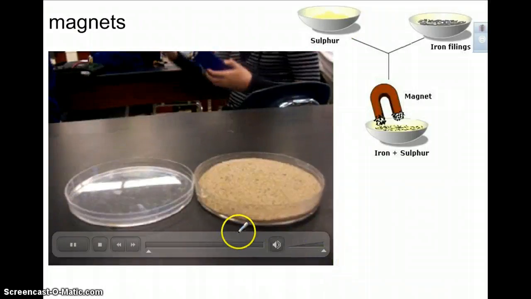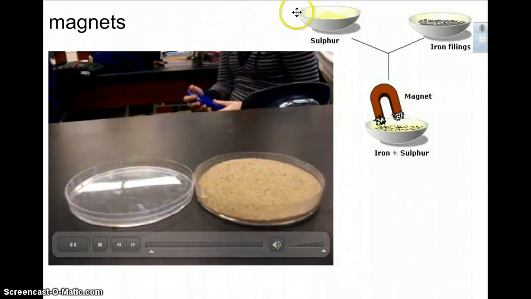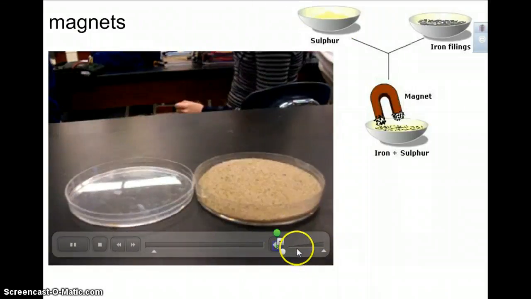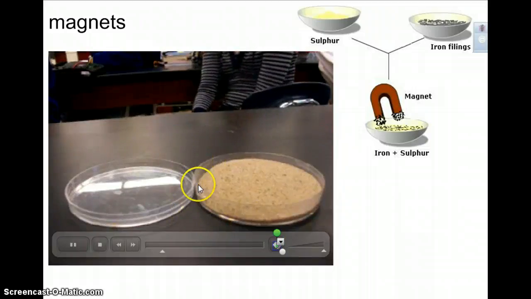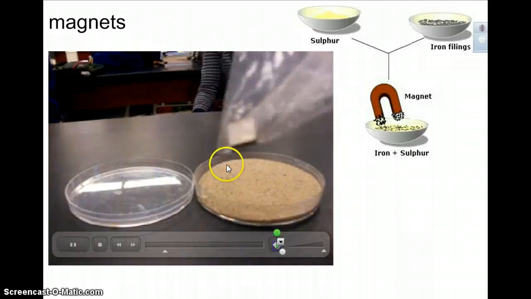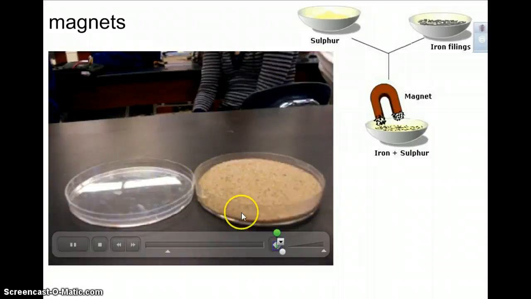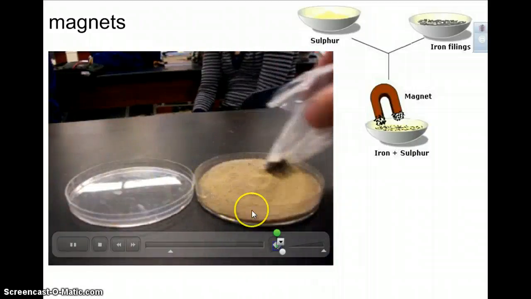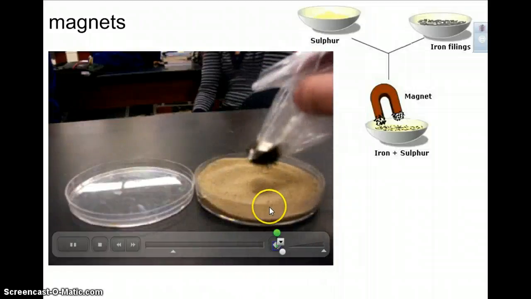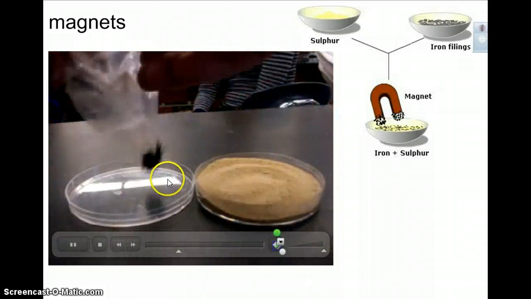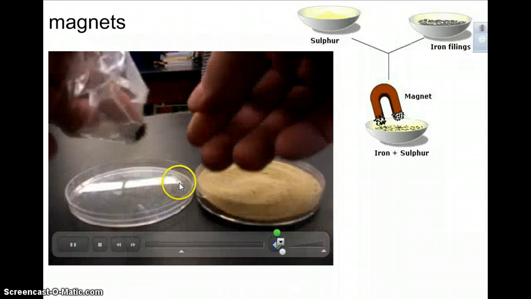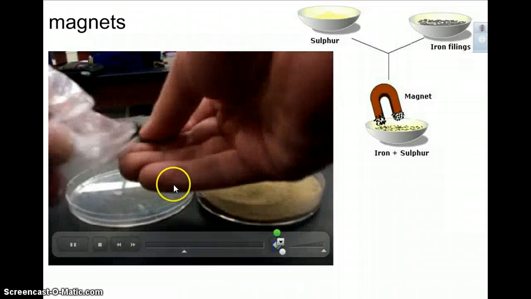Magnets. Here we have a mixture of sand and iron. So he's going to show us the sand and magnets and how the magnet can be used to separate the iron filings that are in there out. So that's just iron filings and sand, and he's using the magnet to separate out the iron filings.